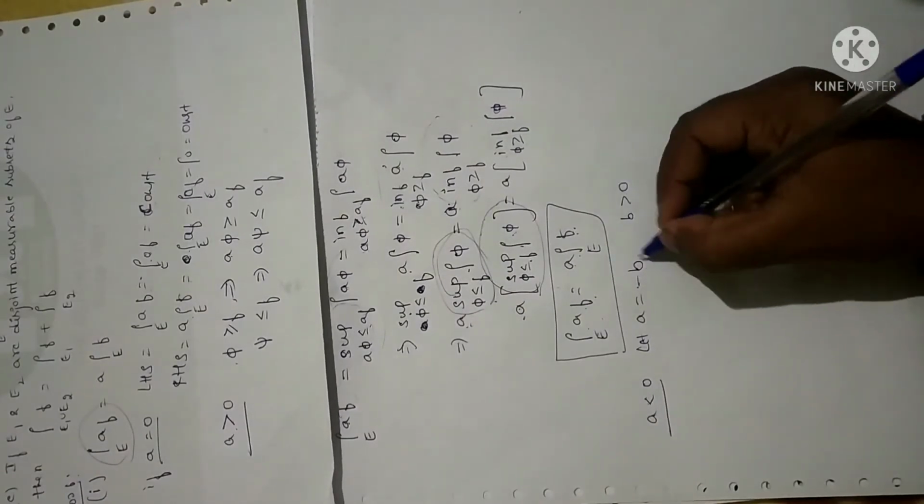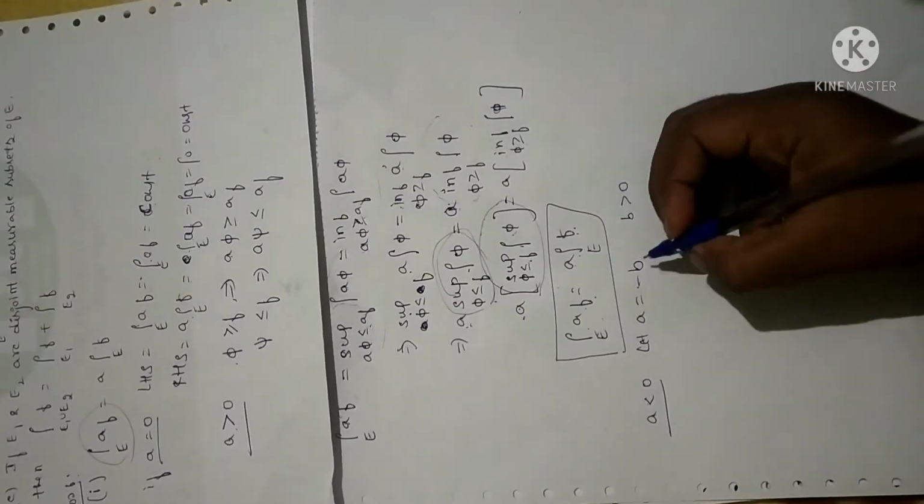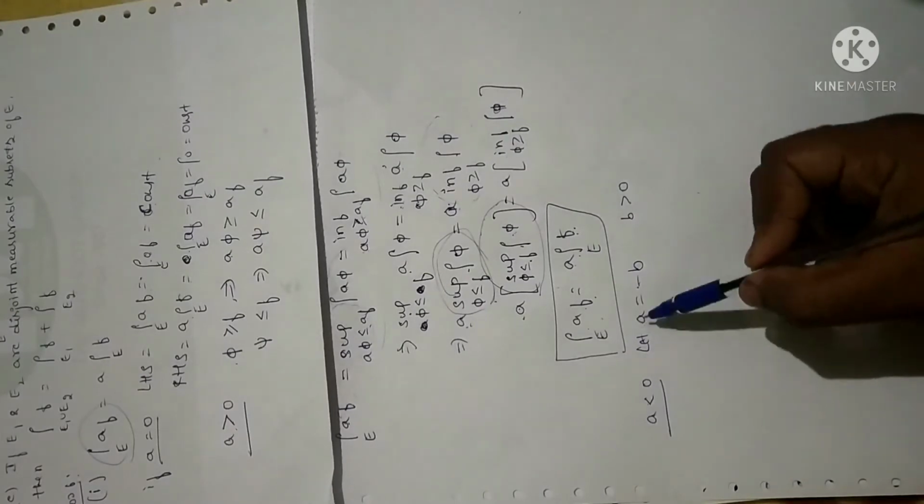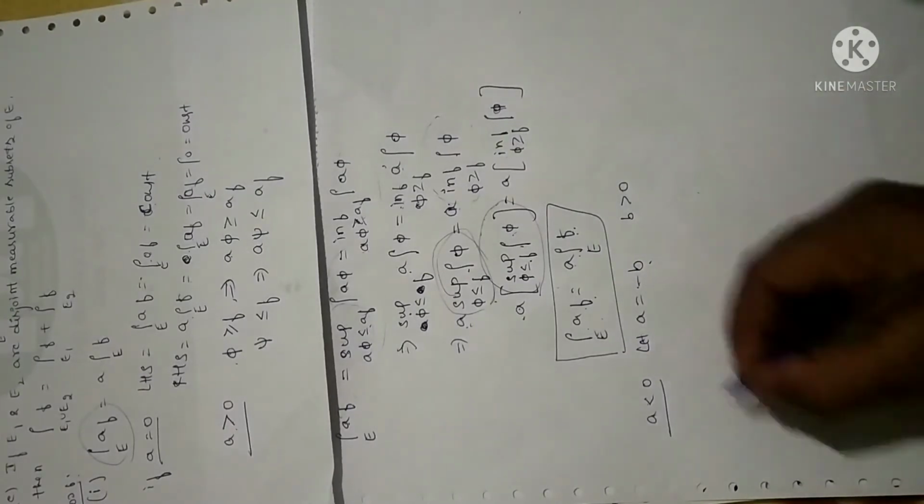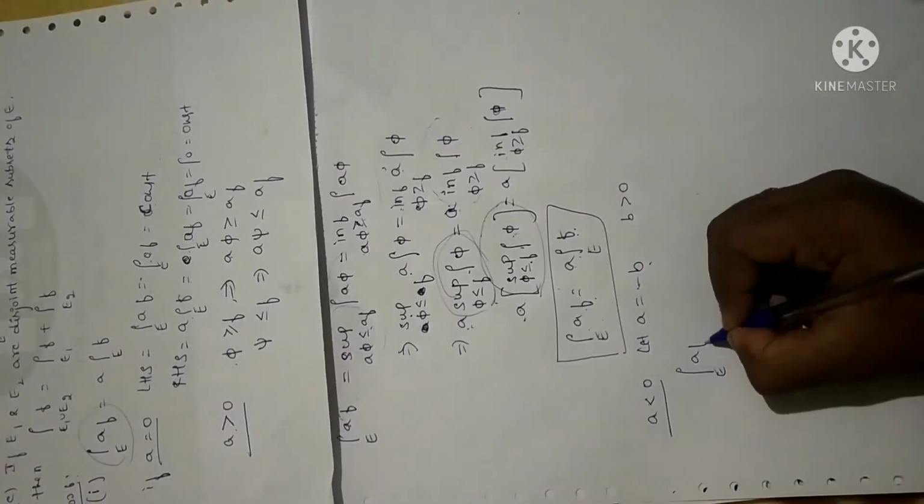Why? Because if B is negative, negative of negative will become positive. So it doesn't make sense. So that is why I have considered A as minus B. Now let me consider LHS, that is A into F.